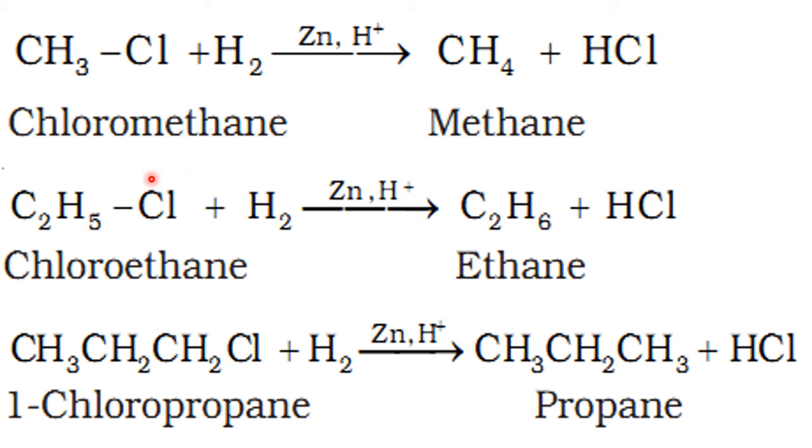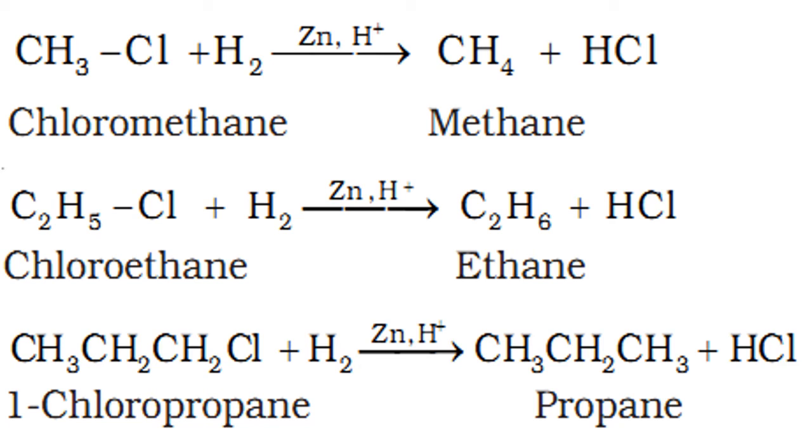Now chloroethane: one H and Cl, HCl as usual, and the remaining is ethane. In the same way, chloropropane, remove Cl with HCl, the remaining is propane. In this way, alkyl halides are converted into alkanes, the saturated hydrocarbons.